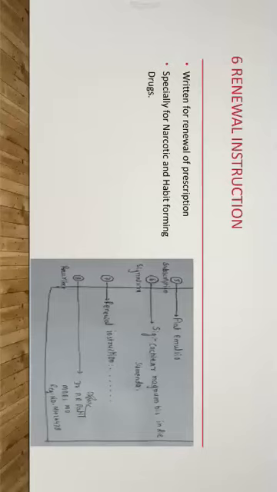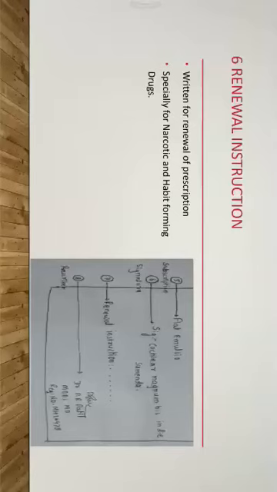It is written just below the signatura. In the renewal instruction, there is some guidance given to the patient to visit the prescriber again, or renewal instructions also contain specific guidance or orders for the patient about narcotic and habit forming drugs.